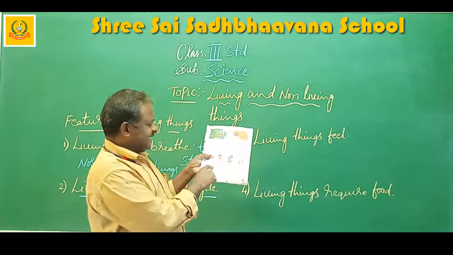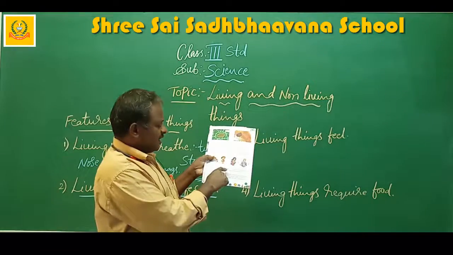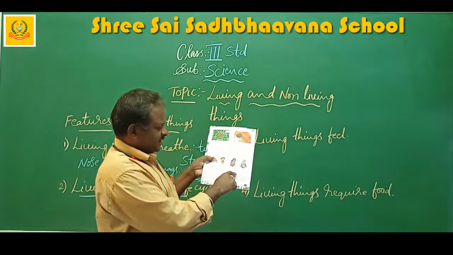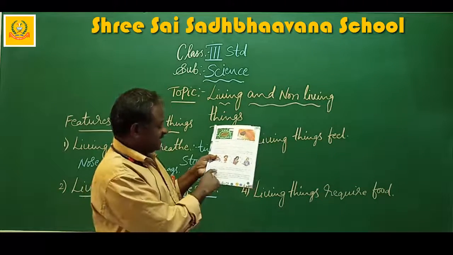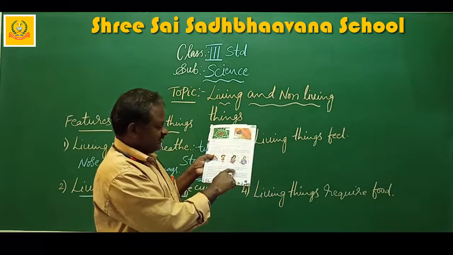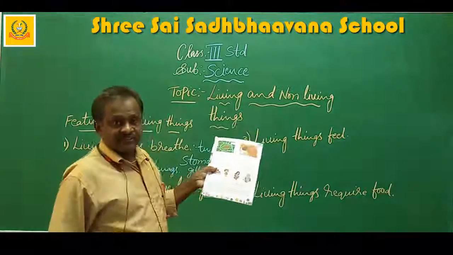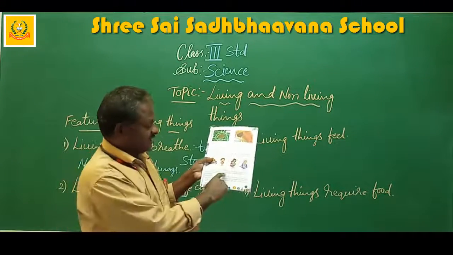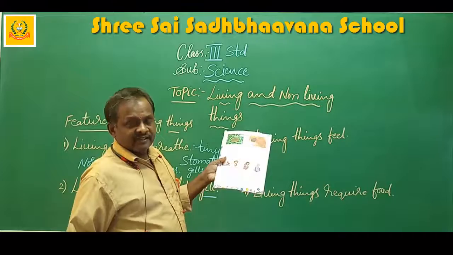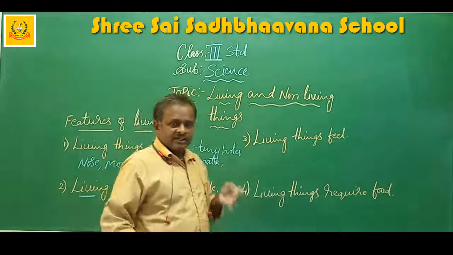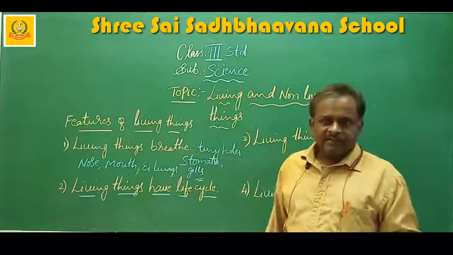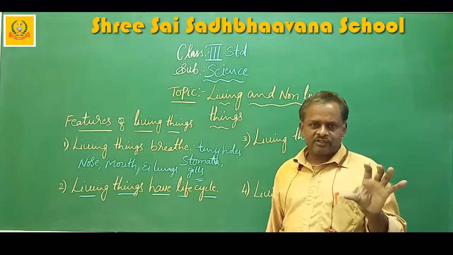Have you seen any pen, pencil or eraser kept in your pencil box grow? No. This is because they are non-living things. Non-living things do not have life cycle. Here, have you seen in your pencil box or geometry box?